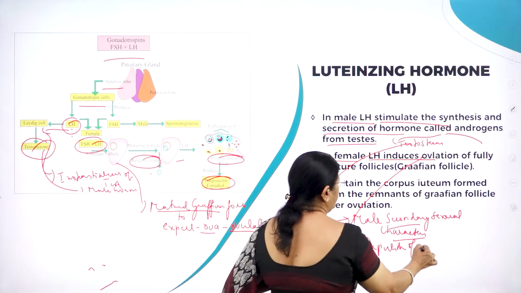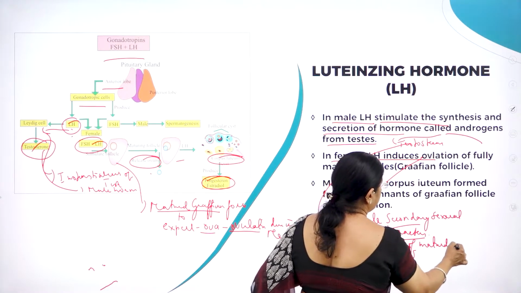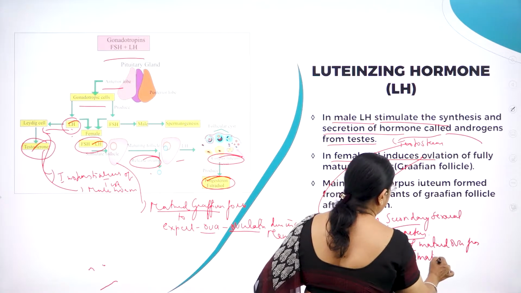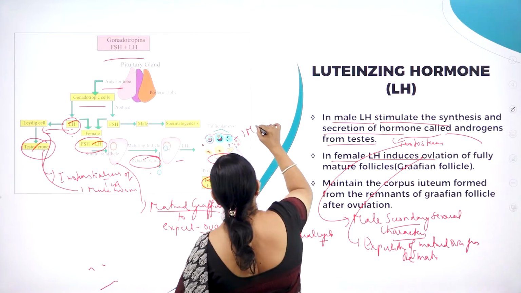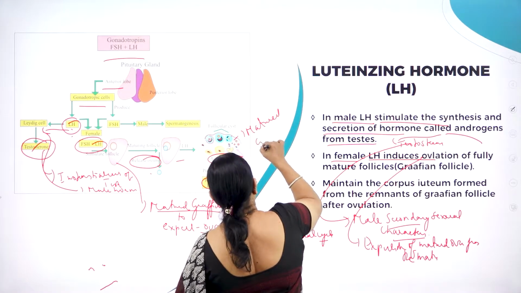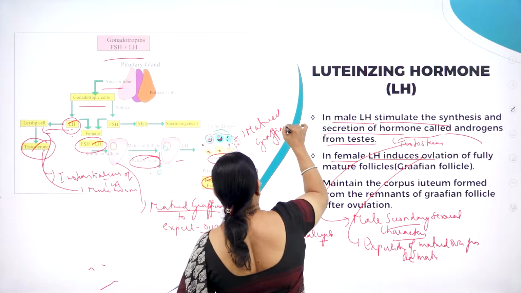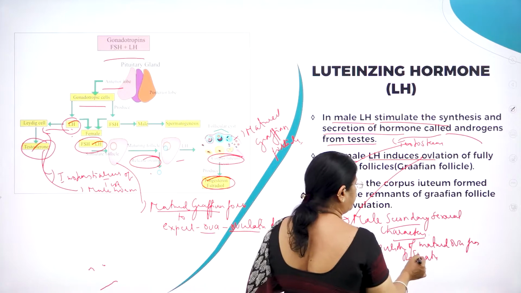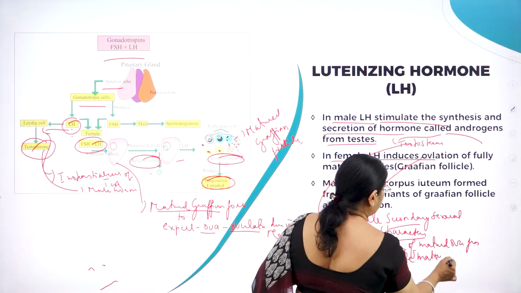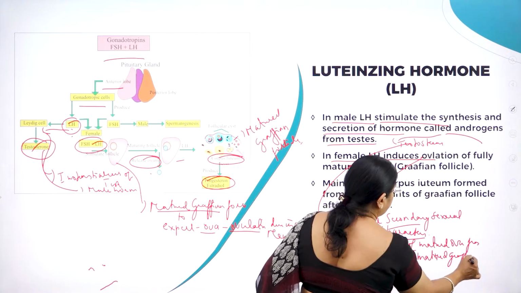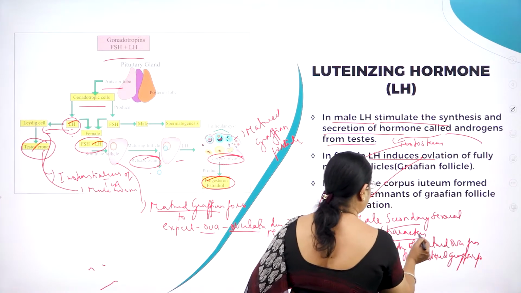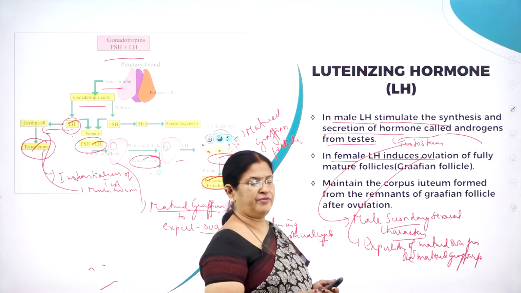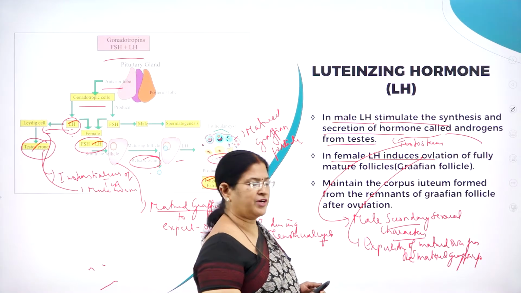Expulsion of matured ova from the matured Graafian follicle. Here you can see this is called a matured Graafian follicle. So this is ova from the matured Graafian follicle. Ova is very important, as you know, it's a female gamete, very important for the process of fertilization.